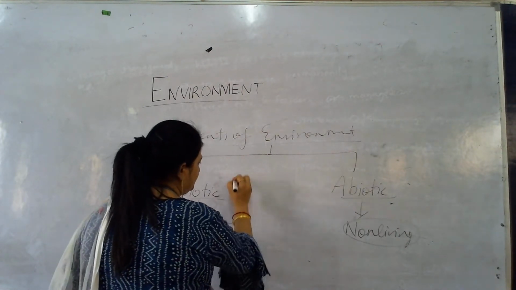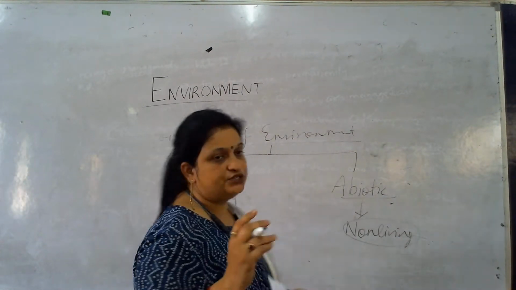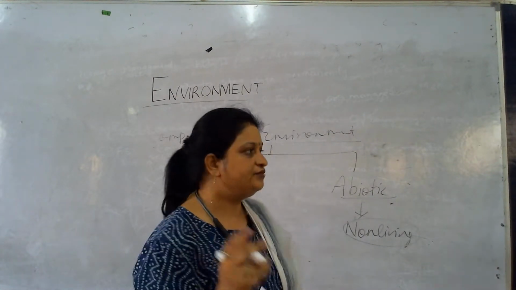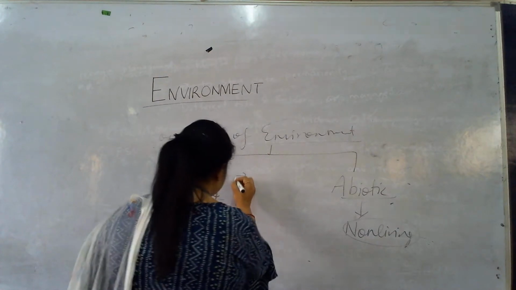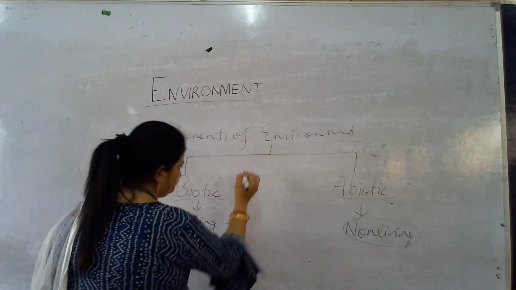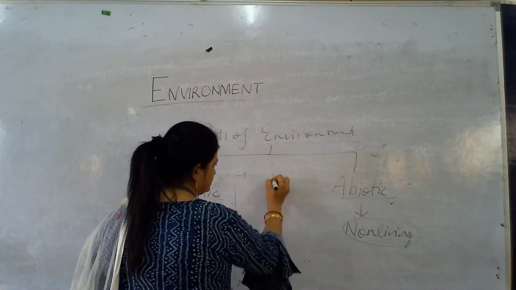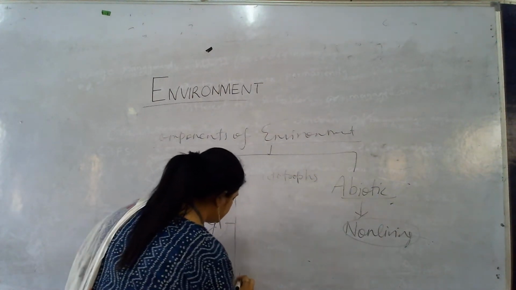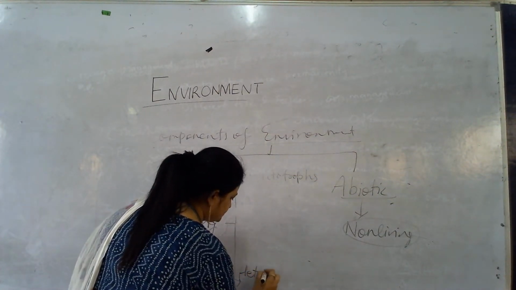The living components, if we differentiate them, we differentiate according to autotrophs and heterotrophs.